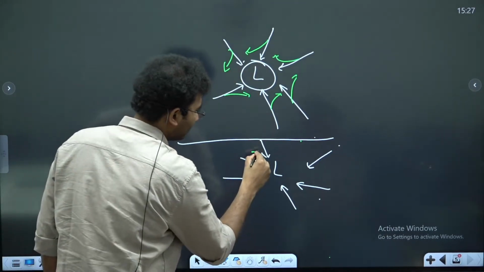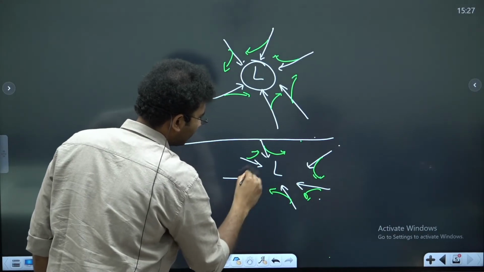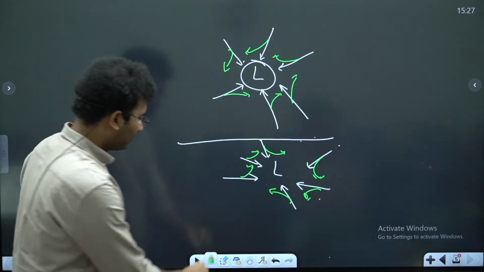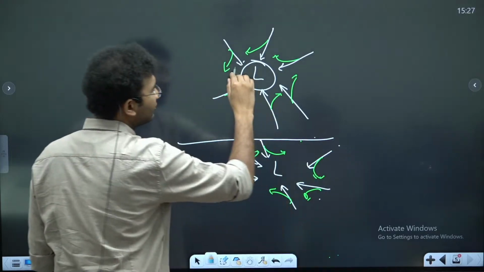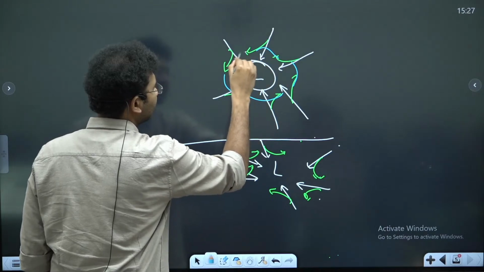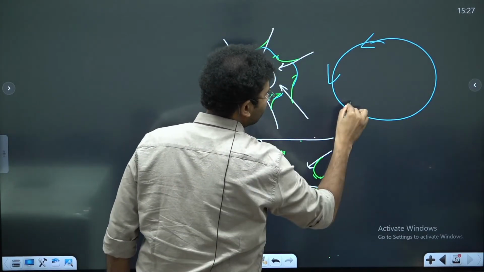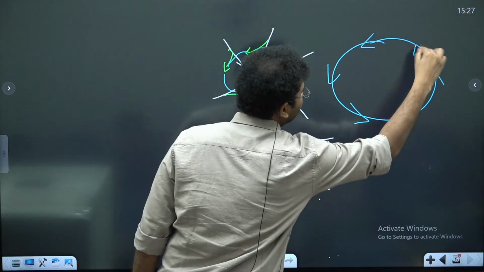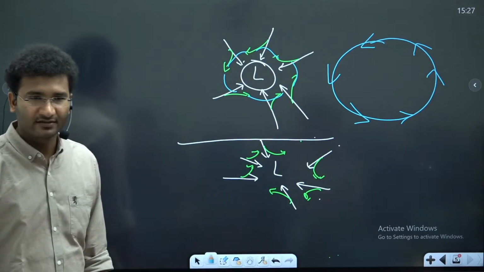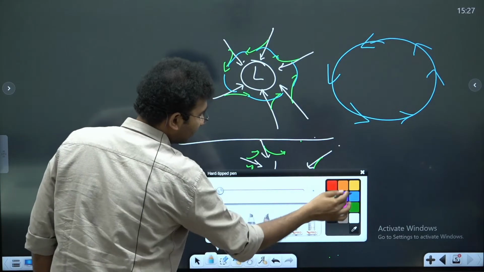So this is how the deflections are there for any wind that is moving. Now let's try to conjoin all this. Imagine the wind that is moving actually circulates, it is rotating in this direction, right?